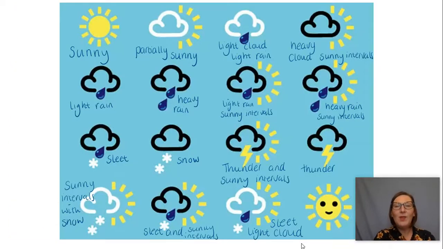Excellent. Okay. So here we've got all the different types of weather symbols. Now, if you watch the weather report at home, children, on the news, they'll often use these weather symbols on the map of the UK to show what the weather is going to be like in different areas. So as you can see here, we've got a whole range of different weathers. We've got sunny and partially sunny, light cloud and rain, snow, sunny intervals with snow. We've got sleet, we've got thunder. We've got a whole range of different types of weathers, and these are the symbols that represent those. We're going to be using these symbols throughout the lesson today.